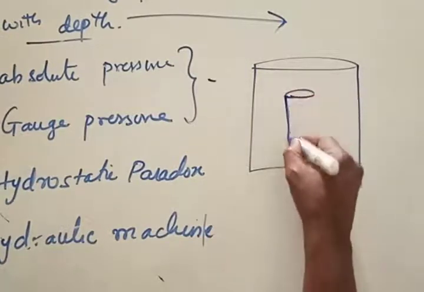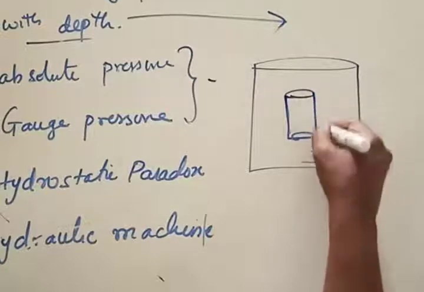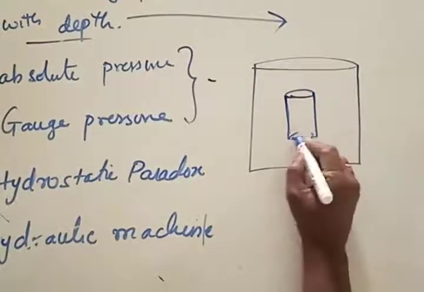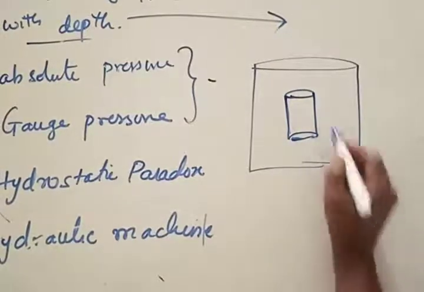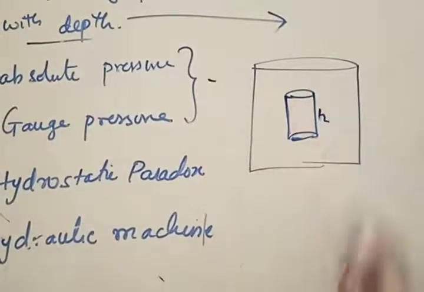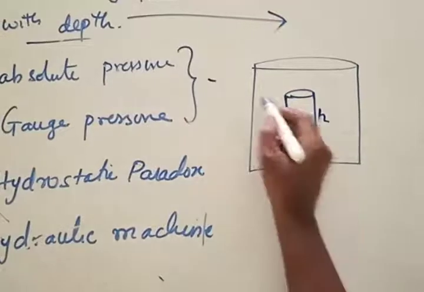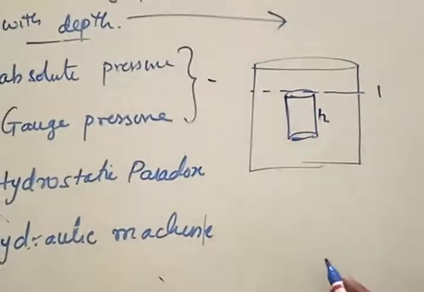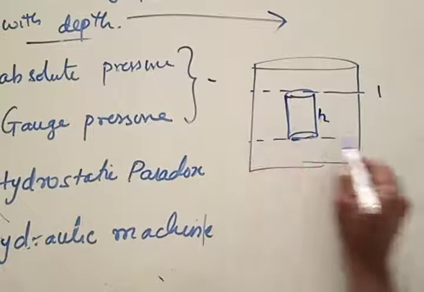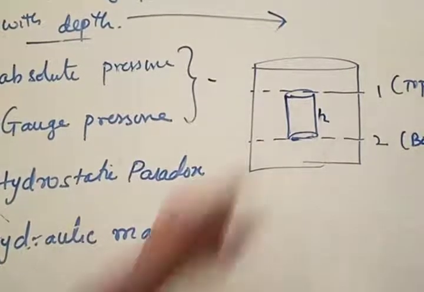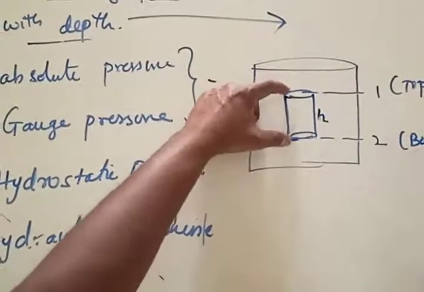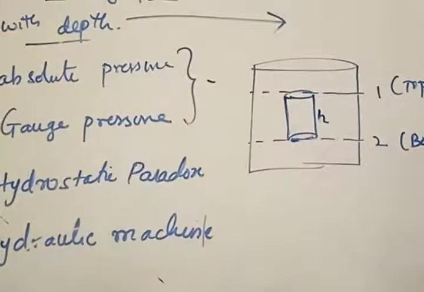I am now assuming some kind of cylindrical element inside this. And how much is the height of the cylindrical element? Height of the cylindrical element is going to be h. This is the top surface. This is region 1. And this is the bottom surface. This is region 2. Region 1 is the top surface. Region 2 is the bottom surface of the object. For this object, is the point clear?